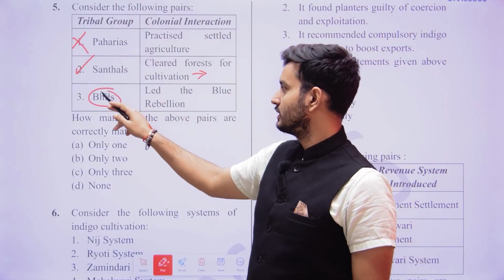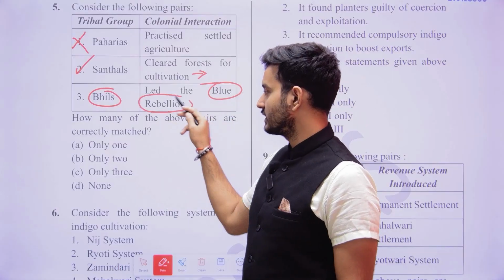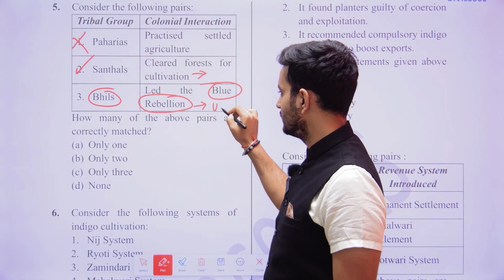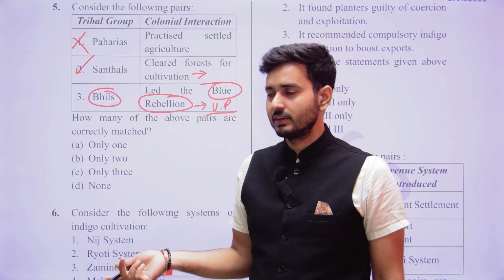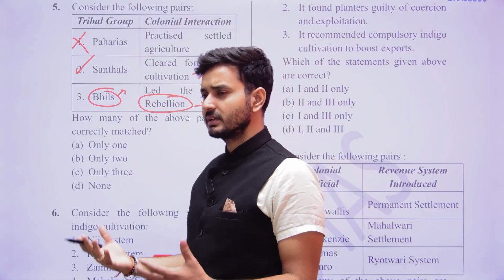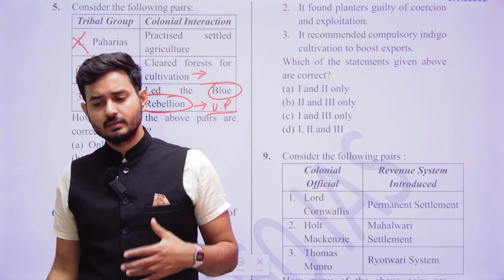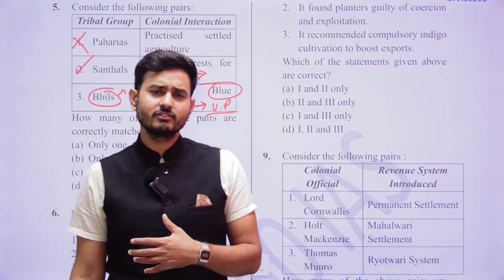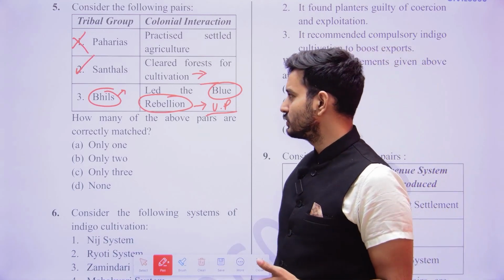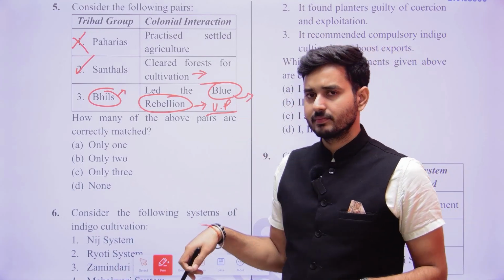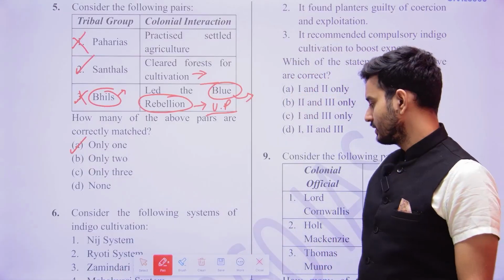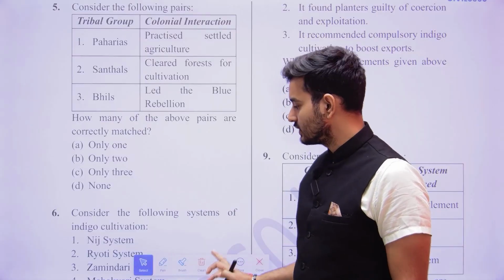Now Bhils led the blue revolution. That means kind of the Nil Bidroh. If you are aware of the Nil Bidroh, where is it going to be? It is going to be in the UP area, in North India. Whereas Bhils were a part of Central India. The Bhil tribal community is one of the biggest tribal communities in India, very much present in Madhya Pradesh, Rajasthan and Gujarat. So they were a tribal community. Why would they lead a revolution associated with the blue rebellion? Okay, so two are incorrect. The answer here is only A. So this is how you need to think and solve it.